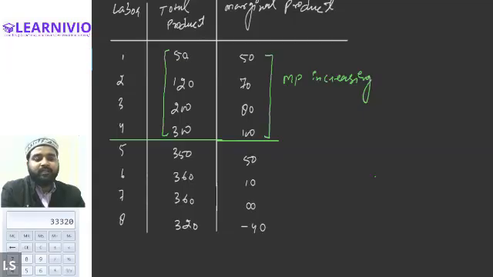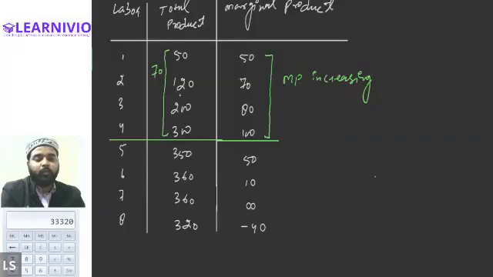But total product always increases at an increasing rate. That means from 50, it rises to 120. How much is the change in the total product? 70 is the change in the total product, right? That means total product increases by 70 units. Next time from 120, it rises to 200. That means there is an increase of how many units?